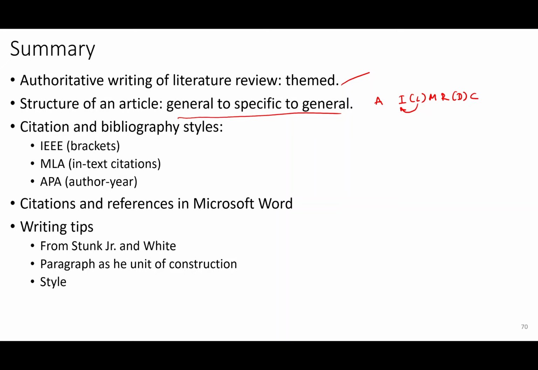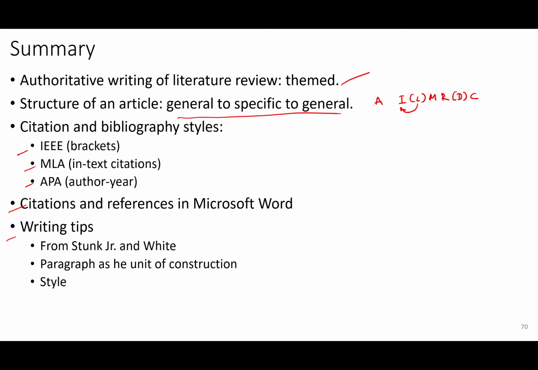And then the citation and bibliography styles, we briefly looked at IEEE styles, MLA and APA, and Harvard and others also exist. And citations and references in Microsoft Word, and briefly about LaTeX. And we looked at writing tips from Strunk and White, paragraph as the unit of construction and style.